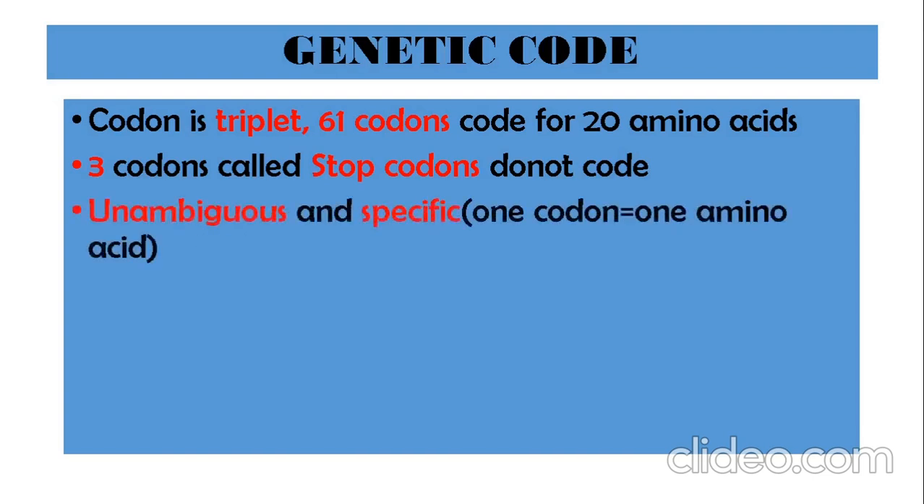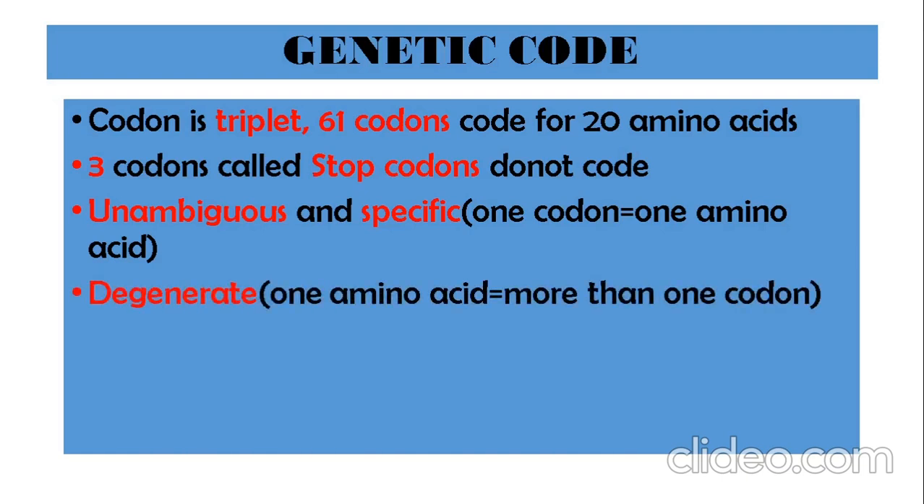Furthermore, it is also stated in the salient features that one codon will always represent one amino acid. One codon cannot represent 2 different amino acids. Hence it is known as unambiguous and specific.